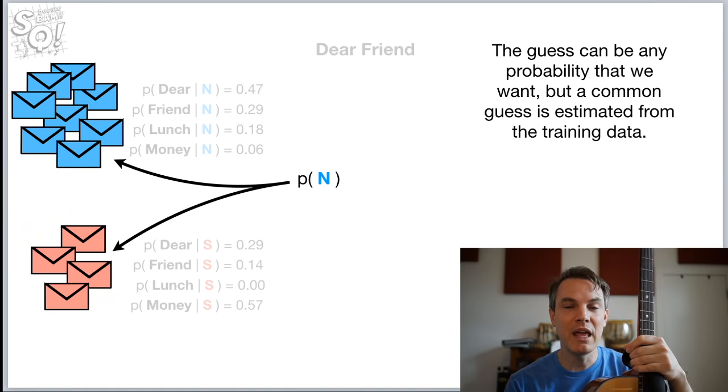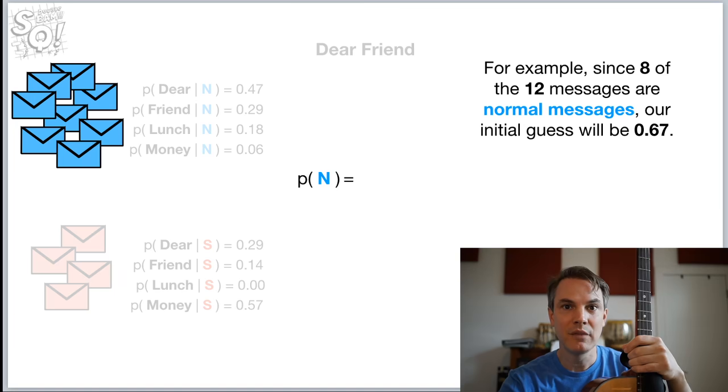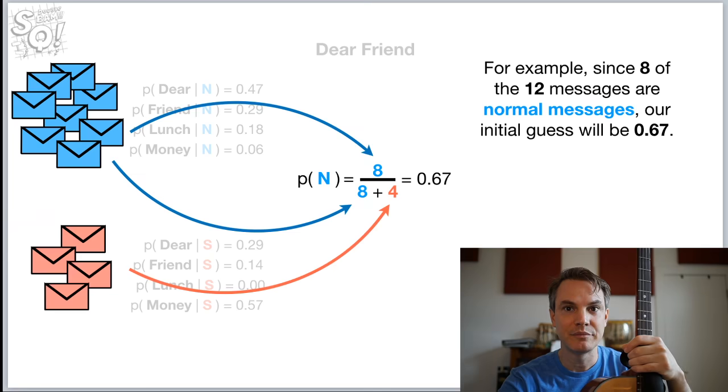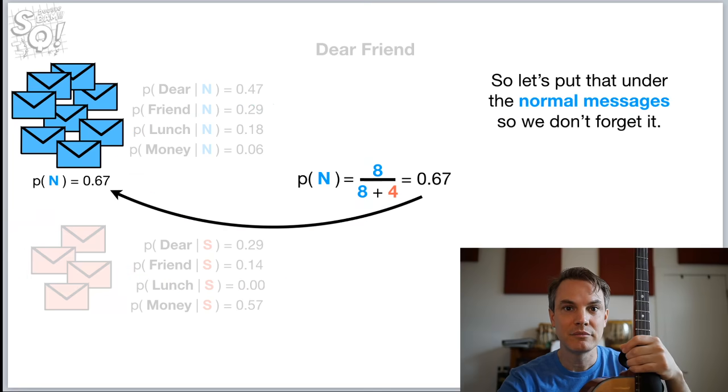The guess can be any probability that we want, but a common guess is estimated from the training data. For example, since 8 of the 12 messages are normal messages, our initial guess will be 0.67. So let's put that under the normal messages so we don't forget it.